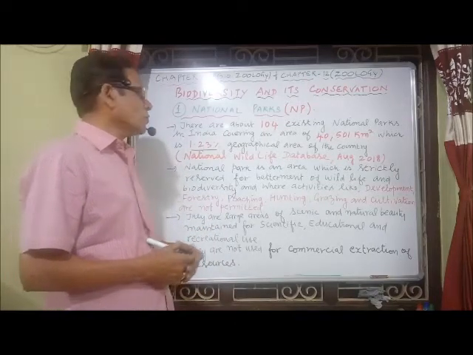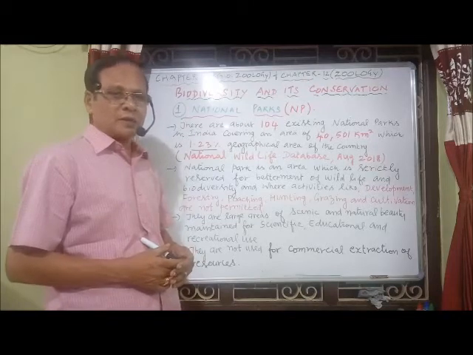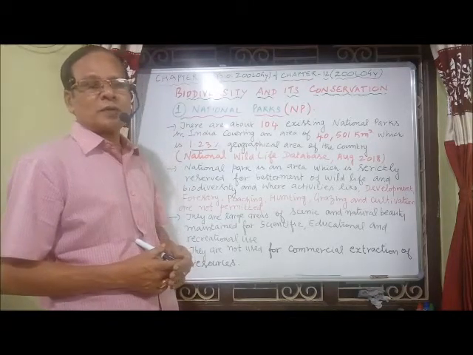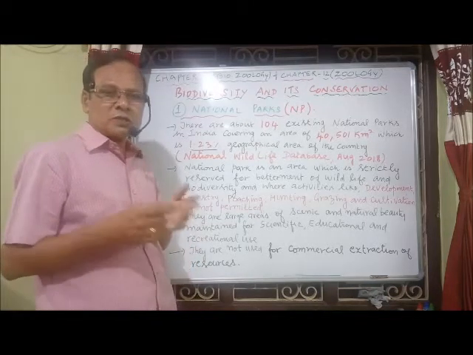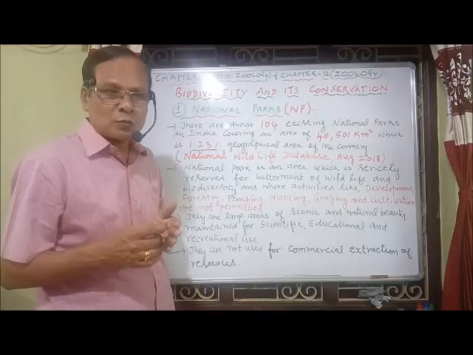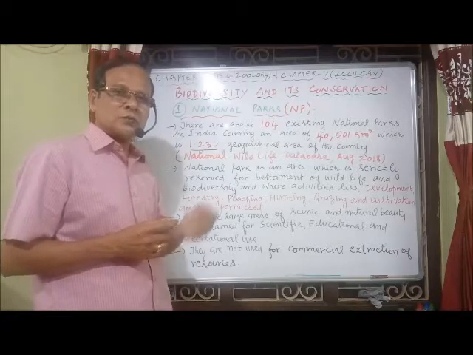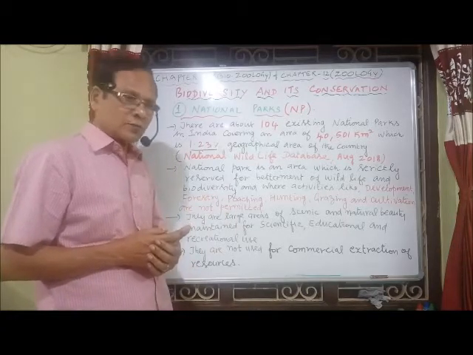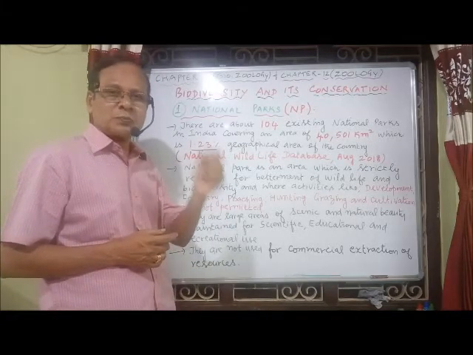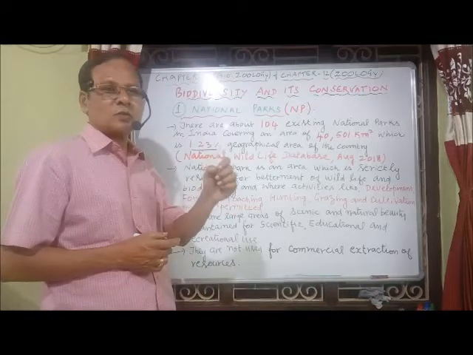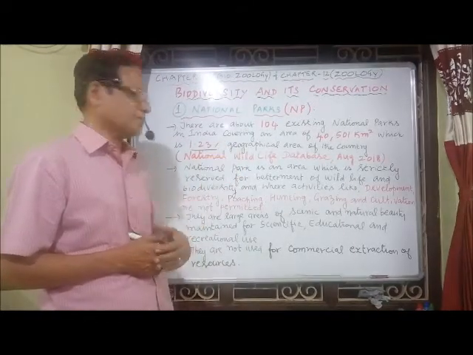We have one national park in India, Kaziranga National Park in Assam, which is concerned with the protection of the one-horned rhinoceros. The one-horned rhinoceros is few in number. It is found in Kaziranga National Park in Assam, where it is protected.